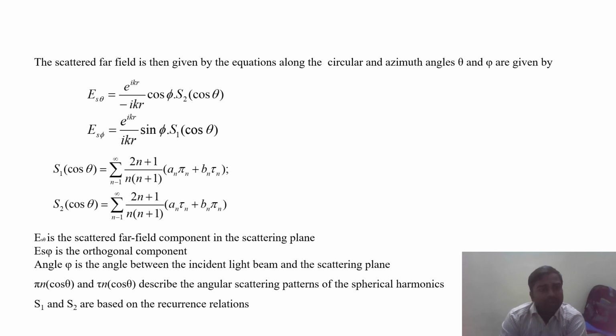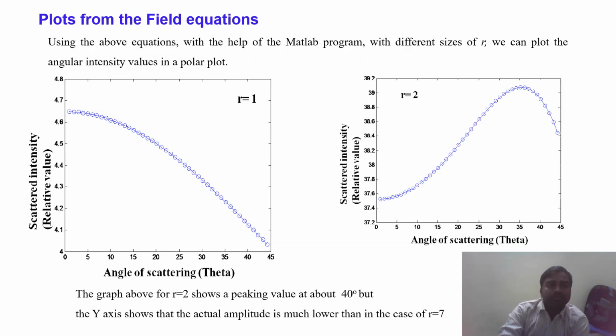ES theta is a scattered far field component, ESI is the orthogonal component, psi is the angle between the incident light beam and the scattering plane, and some other angular scattering pattern of the spherical harmonic. Others are recurrence relations.